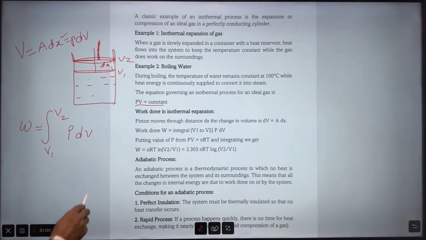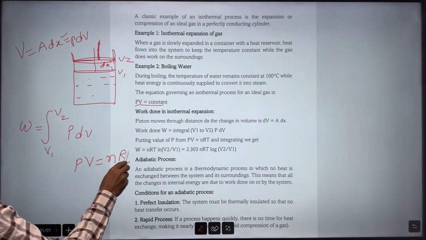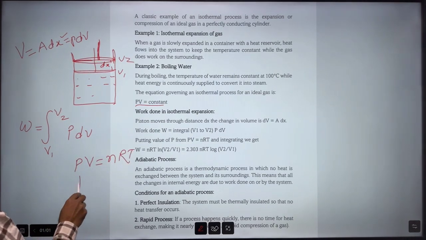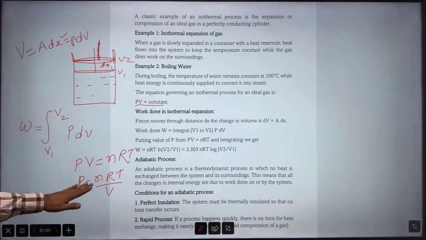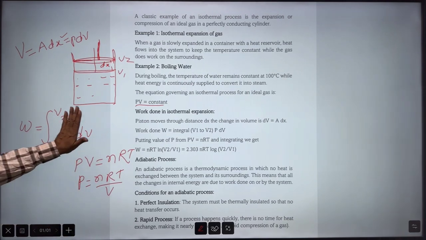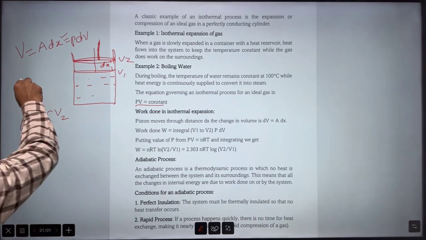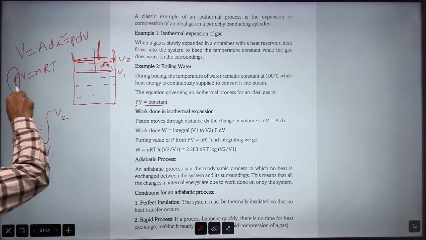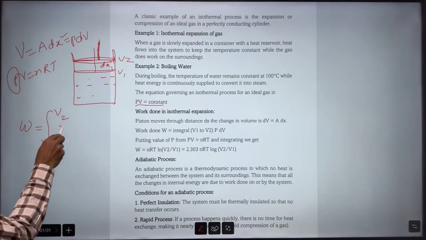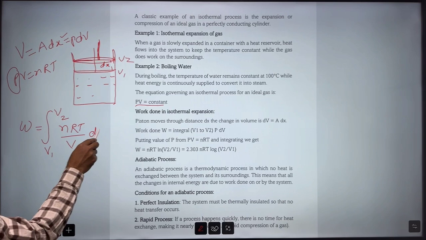But if you remember, PV equal to nRT. So from here, P is equal to nRT divided by V. We can write this nRT divided by V in place of P. So here P dV, where P is equal to nRT divided by V, and dV.